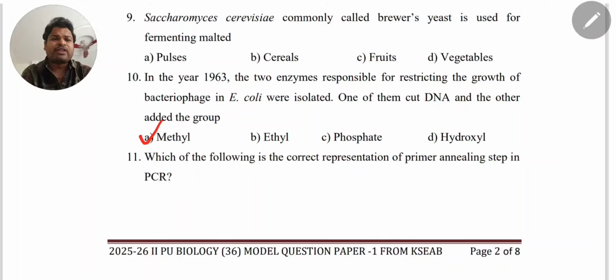Next, 11th question: which of the following is a correct representation of the primer's annealing step in a PCR? You see, PCR has three important steps. What are they? Denaturation, annealing, extension. Annealing means what? Primers are added. Very important: DNA primers are added to the 3 prime end. Very, very important: DNA primers are added to the 3 prime end because of the hydroxyl group.